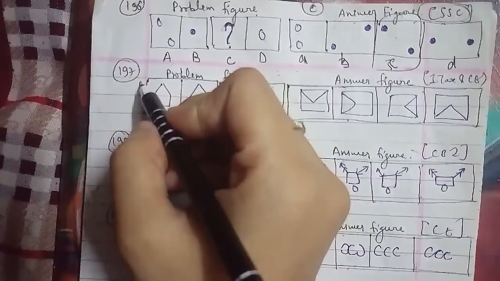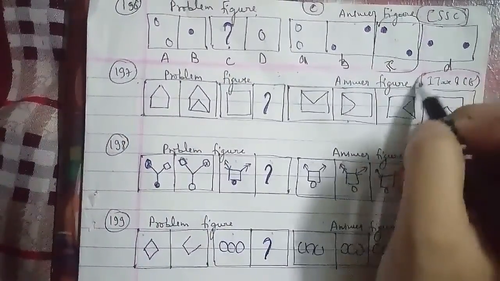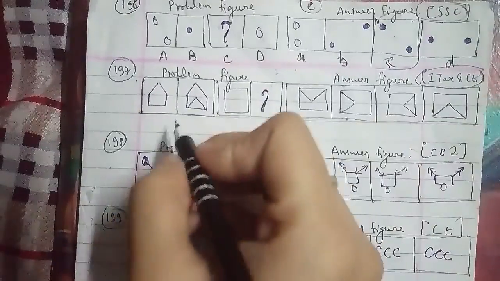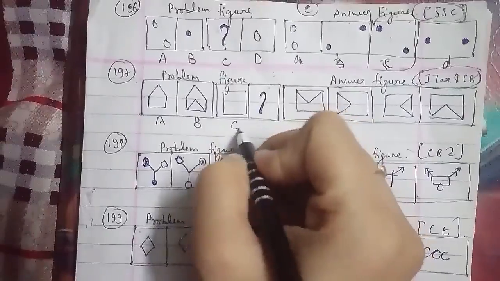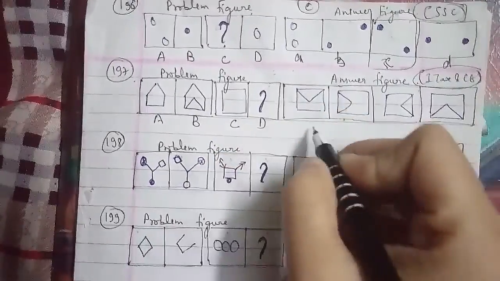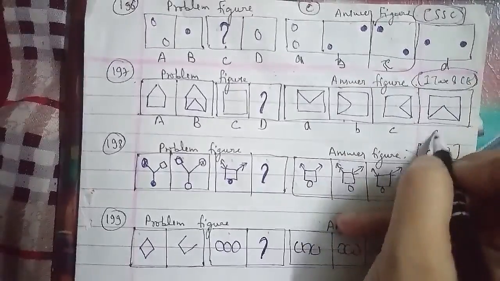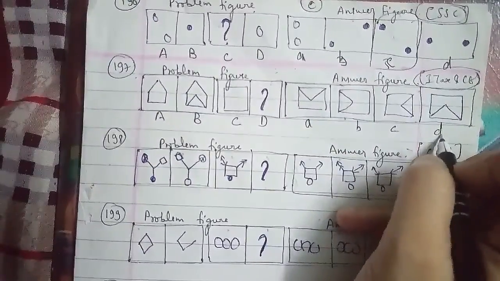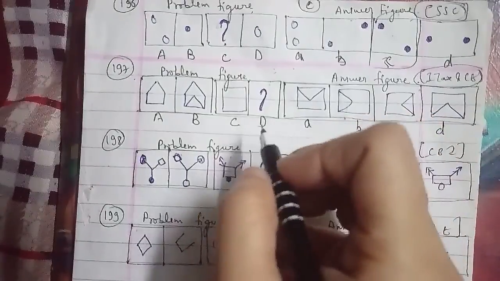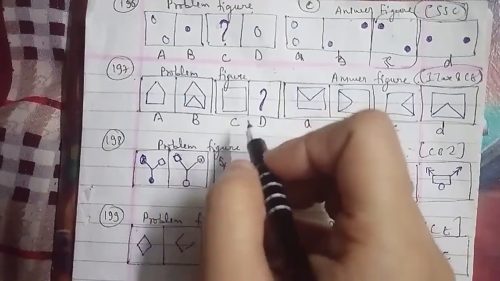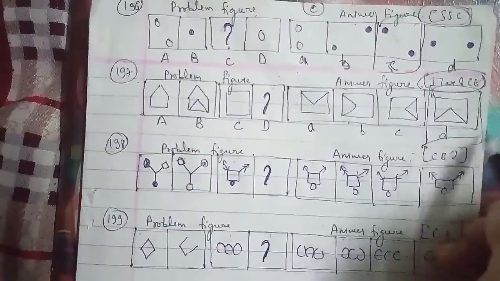197th question of the session here, which has problem figures and answer figures as well, which has been asked in an income tax and central excise question paper, named as A, B, C, and D as well. In the same case, a triangle is placed inside the figure with the base of the figure as its basis. So we can say that the figure which we'll have is your D figure, which will be the right answer for this question as well.